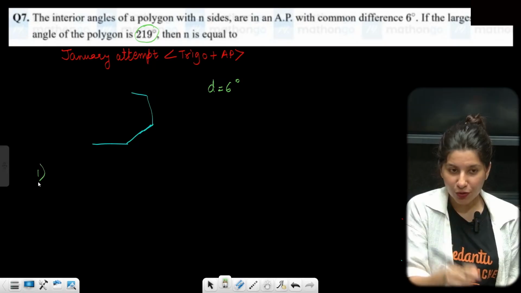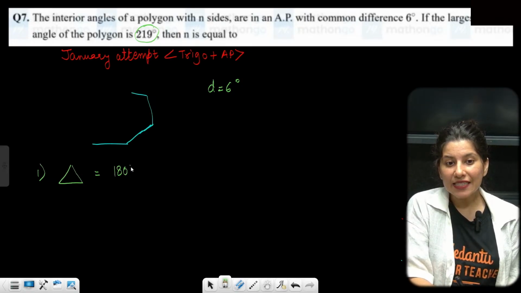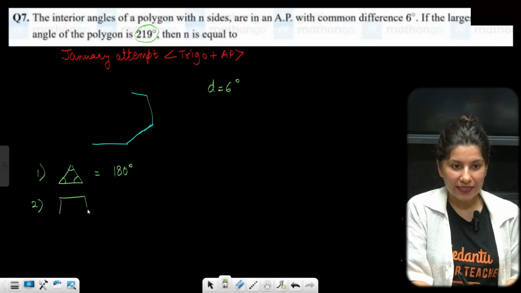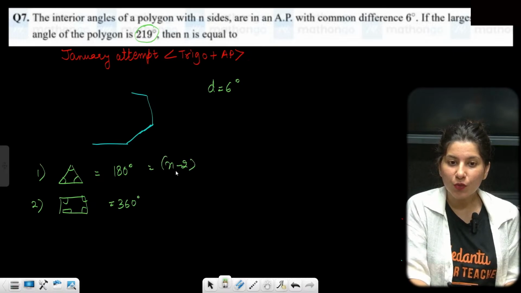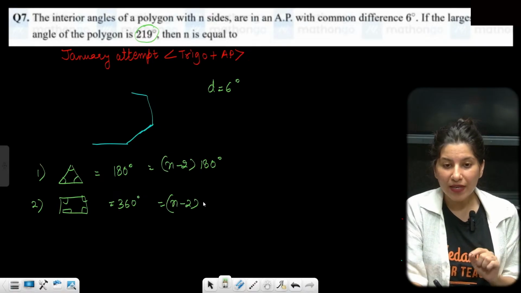First formula you should know: for a triangle, 180 degrees is the sum of all the angles of the triangle. Second, for a square, 360 degrees is the sum of all the angles. Basically, what is happening is nothing but (n minus 2) into 180 degrees. This is the formula: number of sides minus 2, into 180 degrees.